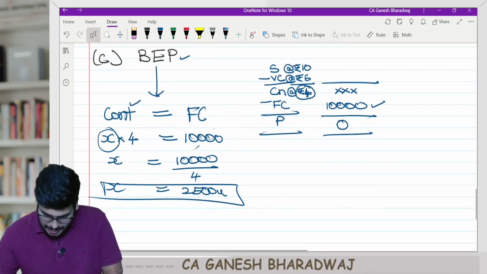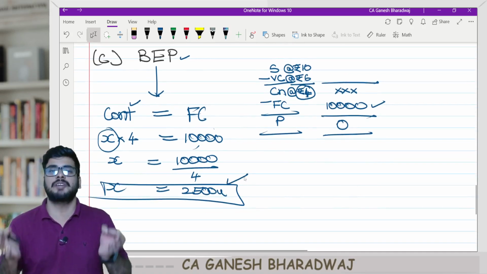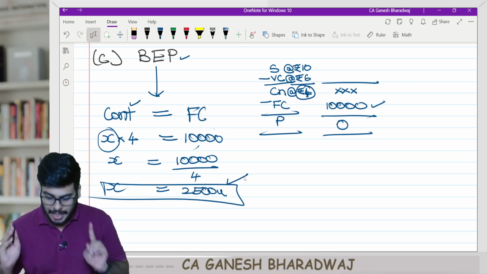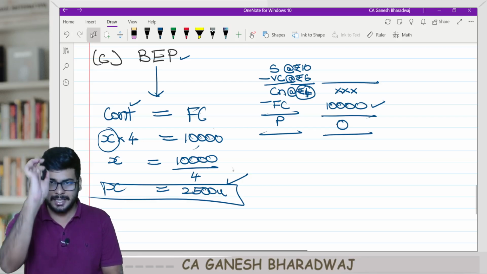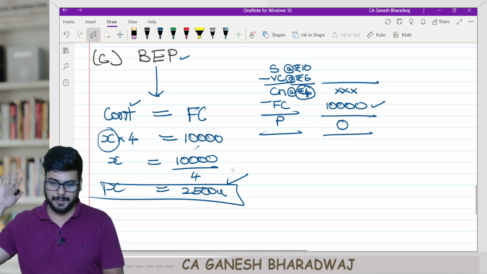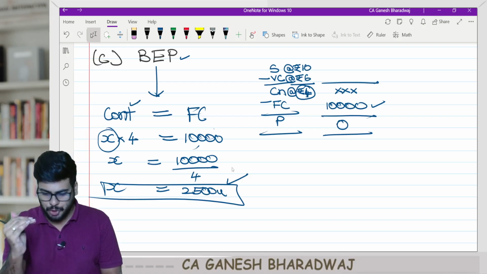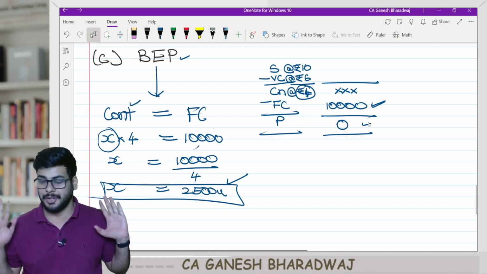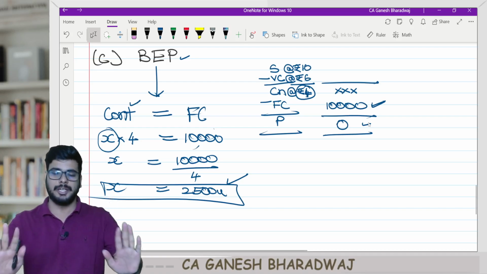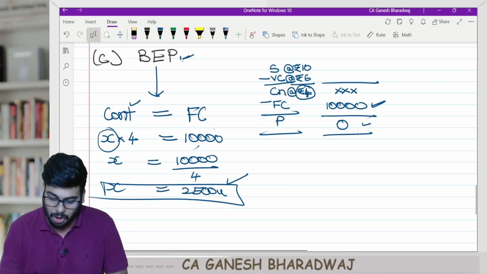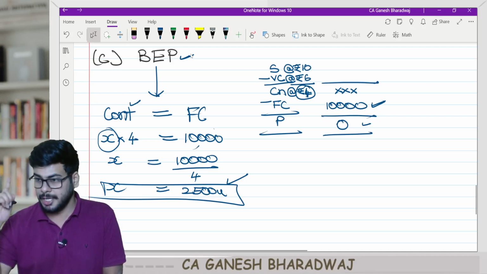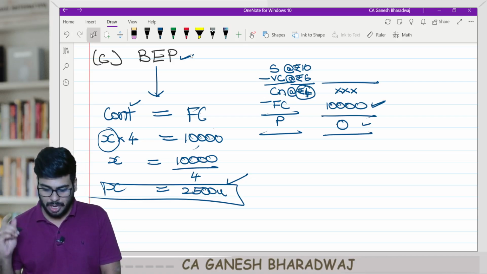So in this case, I would say 2,500 units is the break-even point. Meaning what? It means that if you sell exactly 2,500 units, your contribution will exactly recover your fixed cost, resulting in a zero profit. No positive, no negative. And hence I call this a break-even point. Are you all able to understand?